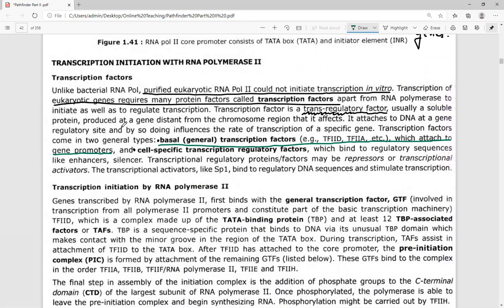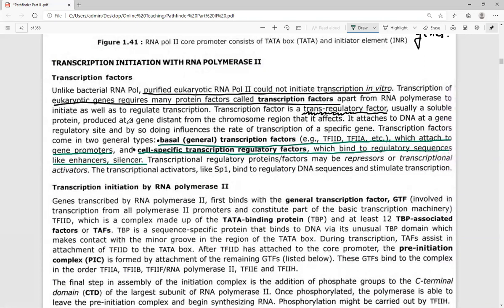These cell specific transcription factors will act over a particular cell and bind to regulatory sequences like enhancers and silencers. So these cell specific transcription factors have the ability to bind to certain regulatory sequences, and those sequences are referred to as enhancer and silencer sequences. Enhancers will enhance the rate of transcription, and silencer sequences are the ones that will silence or decrease the rate of transcription. So in this manner, transcription could be effectively regulated with the use of silencer and enhancer sequences.